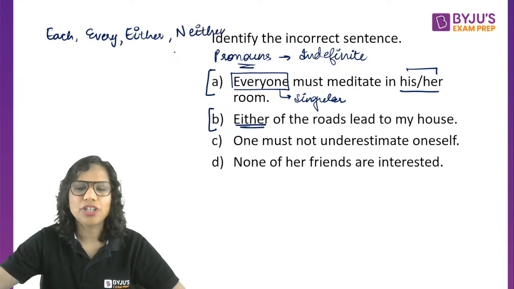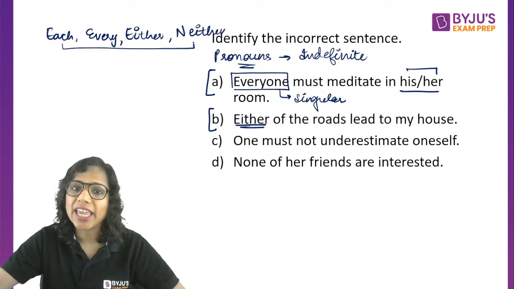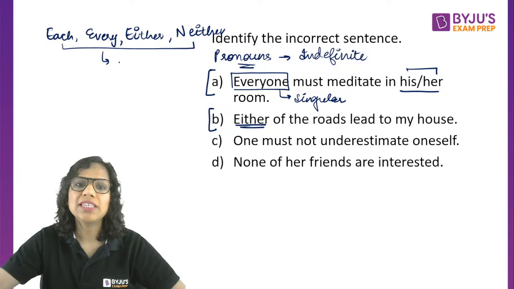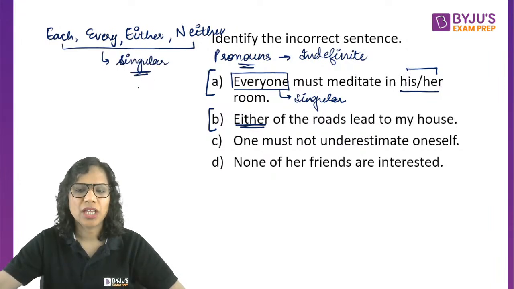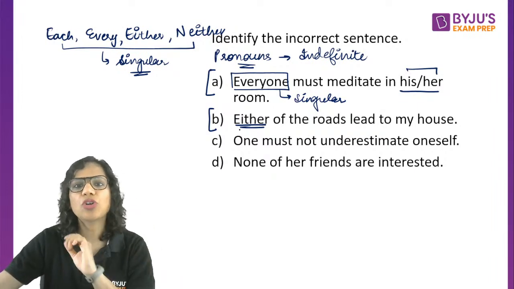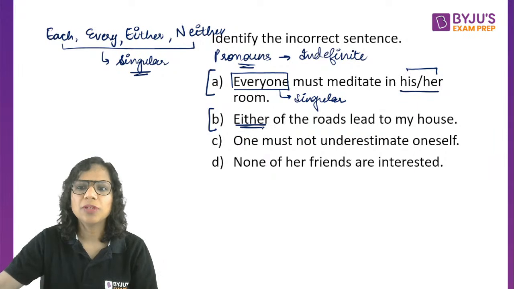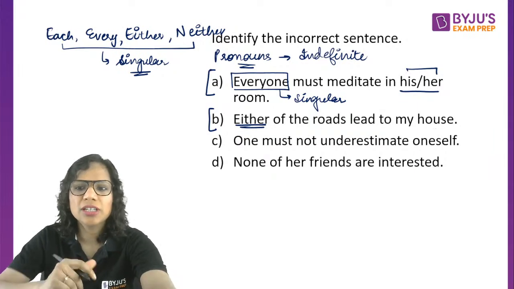Again, these are indefinite pronouns, and again, all of them are always singular. What do I mean by that? If either has been used, I need a singular verb and not a plural verb. What is the verb in this sentence? In sentence B, what is the verb?